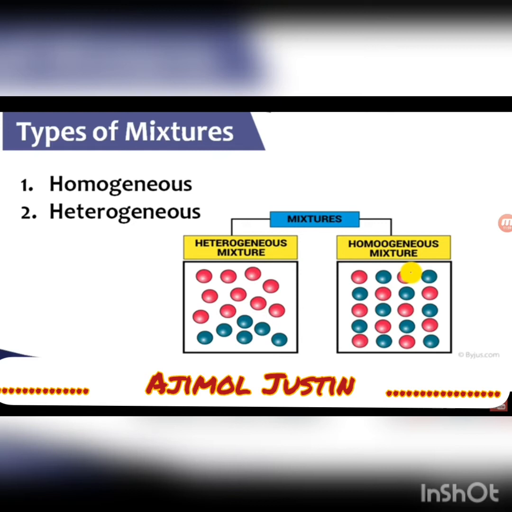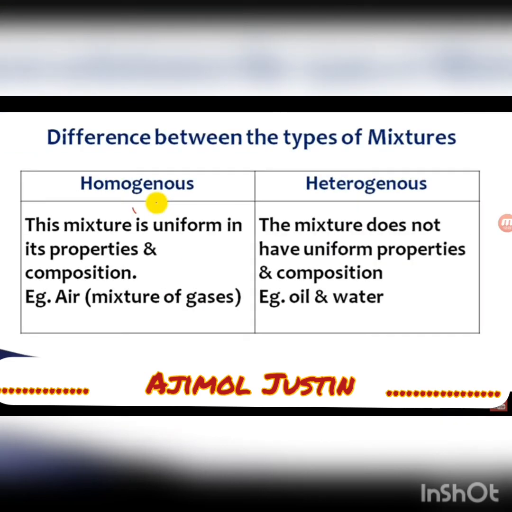But in a heterogeneous mixture, you can see some part will be different from the other part. If I take certain balls from the upper part and certain balls from the lower part, both have different constituents. So this is called a heterogeneous mixture. This is the difference between types of mixture.